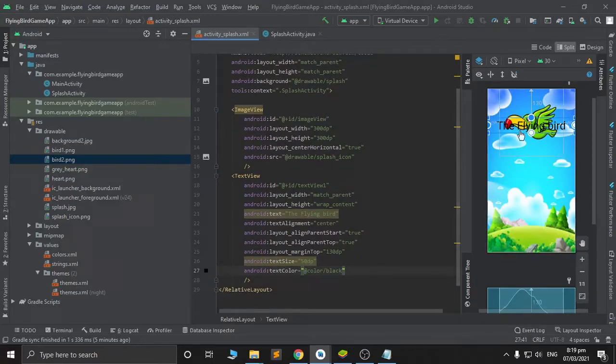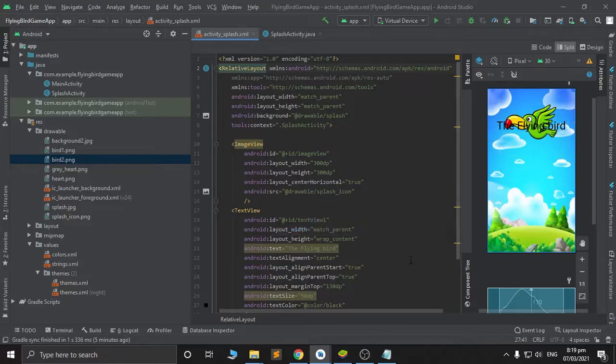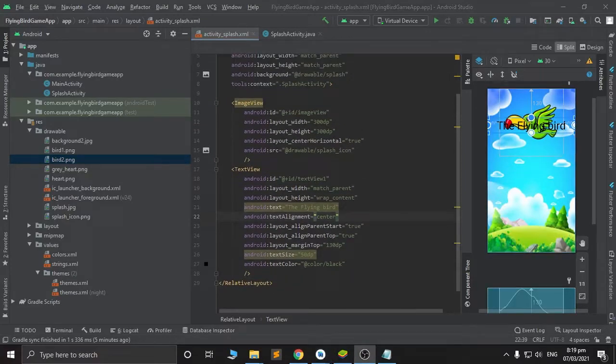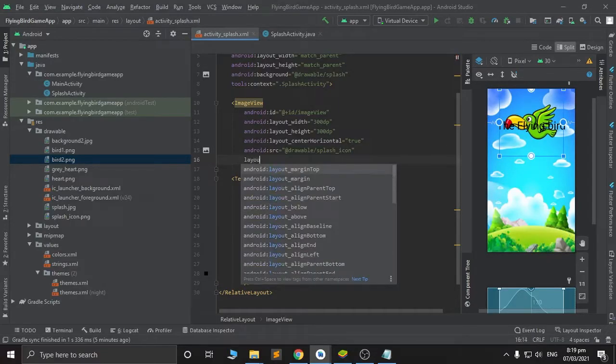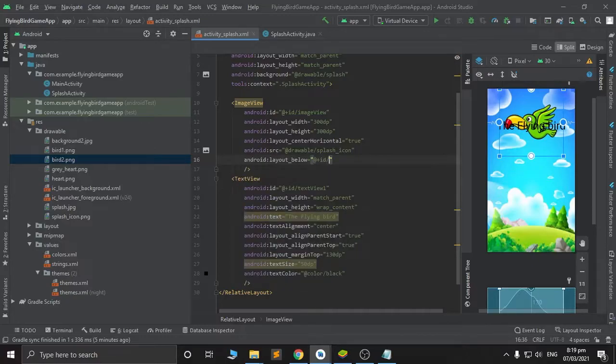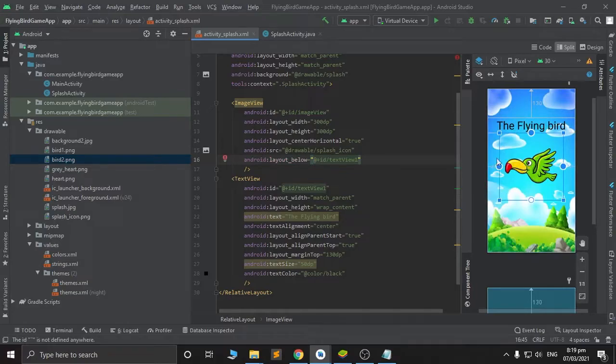So as you can see in our design, the text overlaps the bird. So what we can do is go to the image view, then layout below. Let's try to write this text view so that the bird will go down and they don't overlap. I think this is good enough.